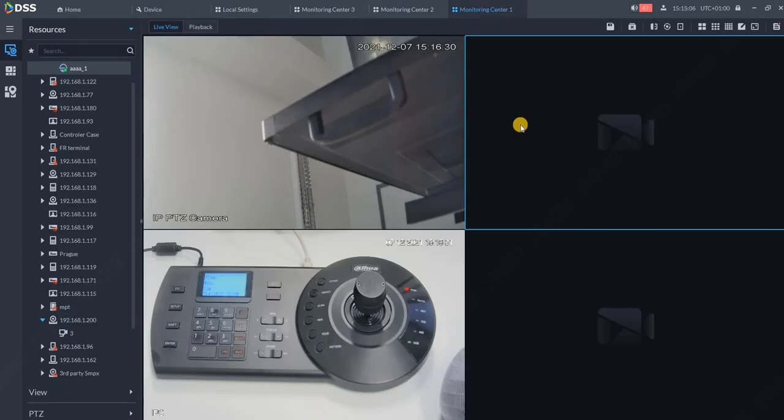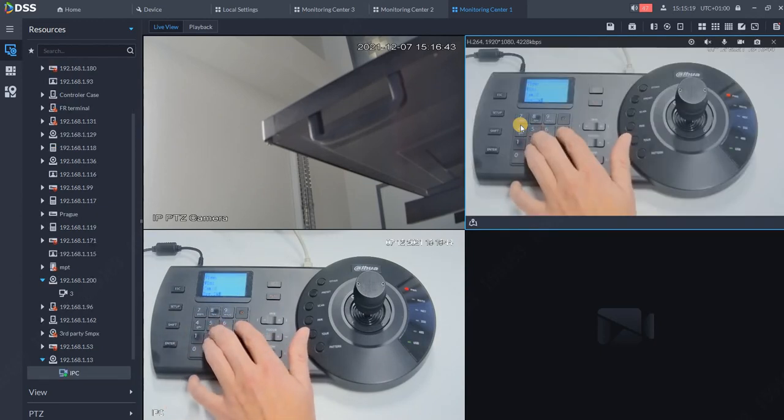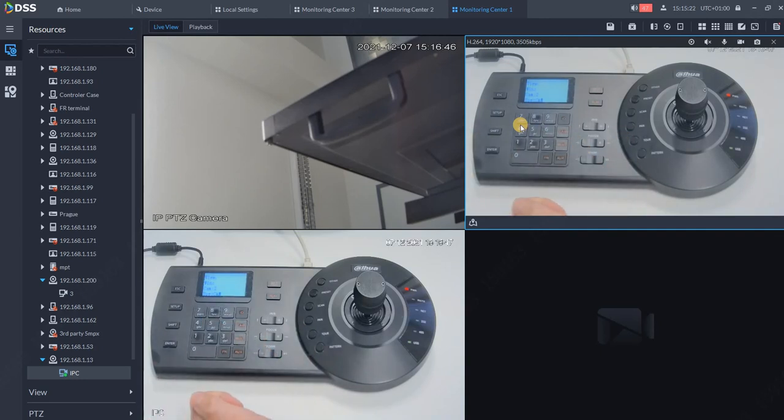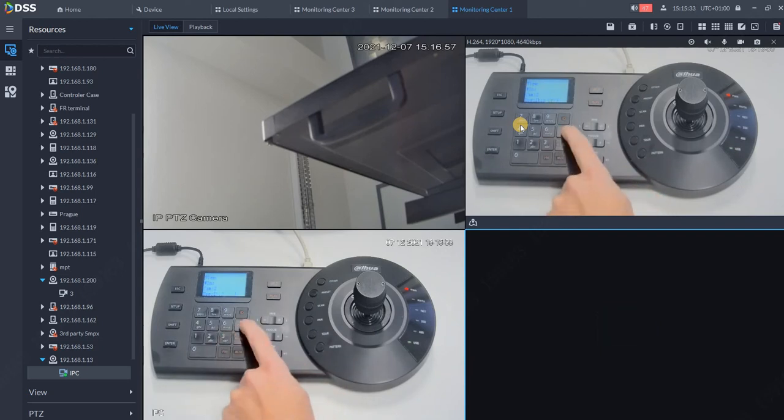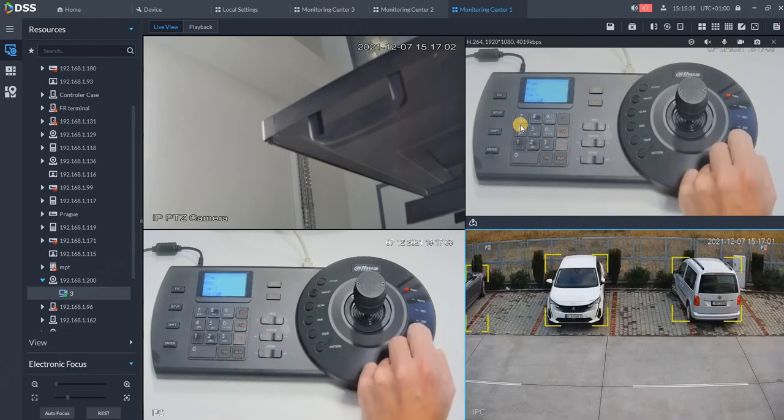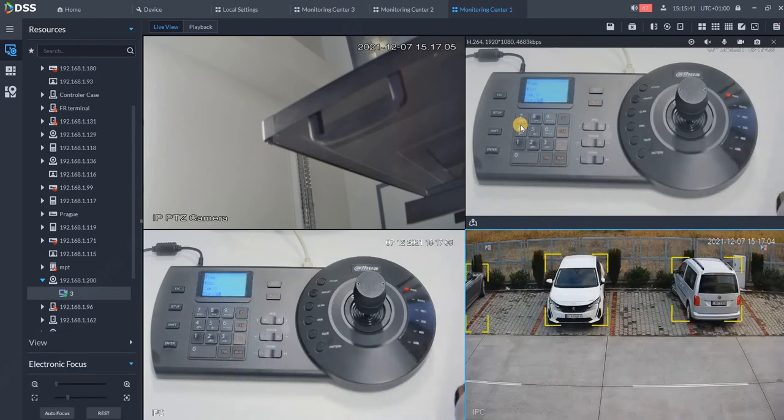Now switching to the main window, we are sitting over here, so let's go back to the keyboard and place camera 2. So 2 and cam. I also set up another camera over here, so we can move down with the arrow to the next available window, and I will press 3 and cam. So we got another camera. All the cameras need to be set up with a unique number.